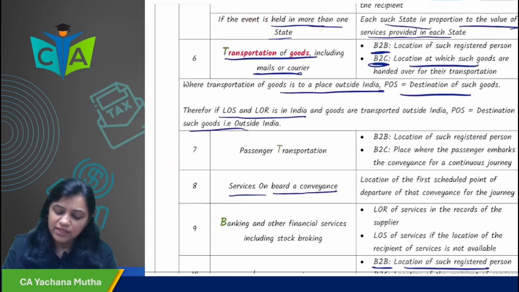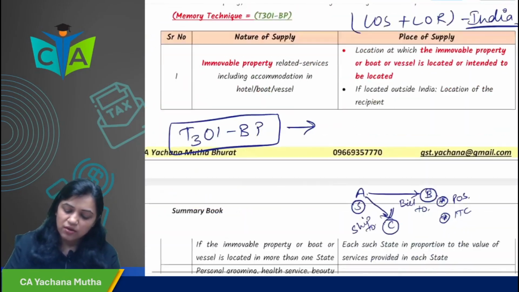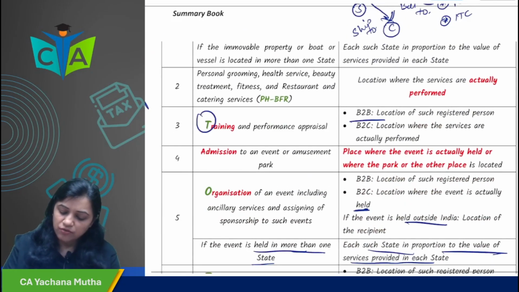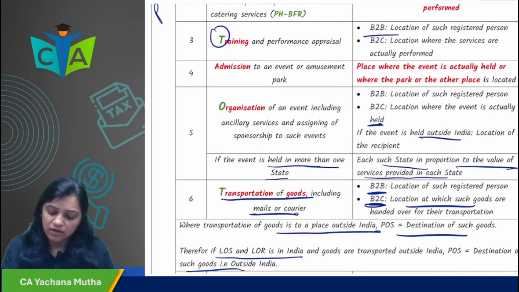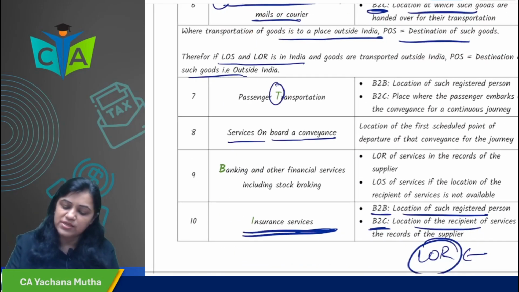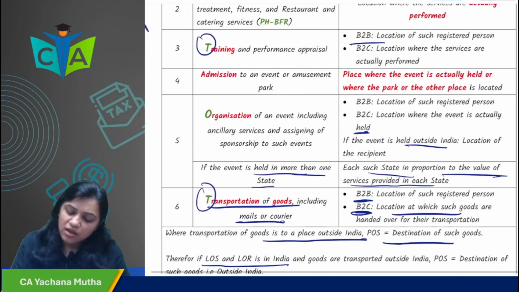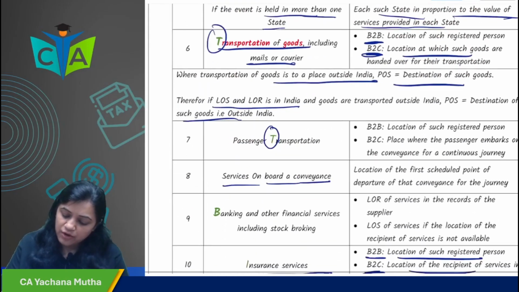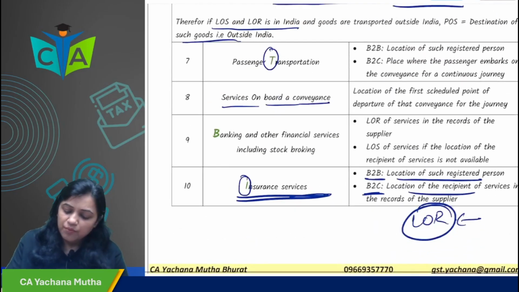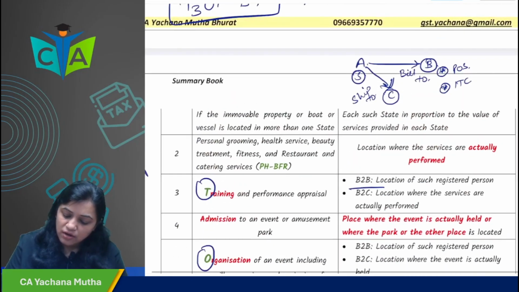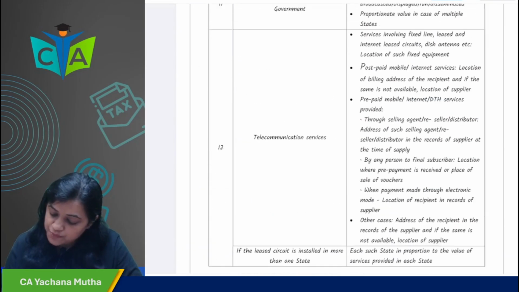Okay, so in all these T3OI BP cases, what is there? The first T stands for training, second T stands for transportation of goods or services, third T stands for passenger transport services, O stands for organization, I stands for insurance services, B stands for banking and financial services, and then P stands for postpaid mobile connection.